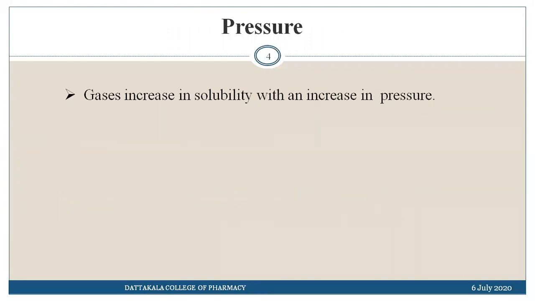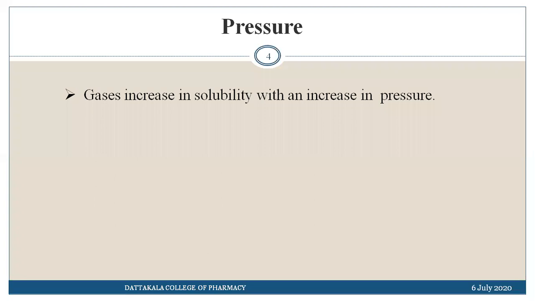The solubility of gases increases with increase in pressure. So in the factors affecting solubility, we have discussed that the solubility of gas will increase if the pressure applied on the surface of the system increases. What does it indicate?